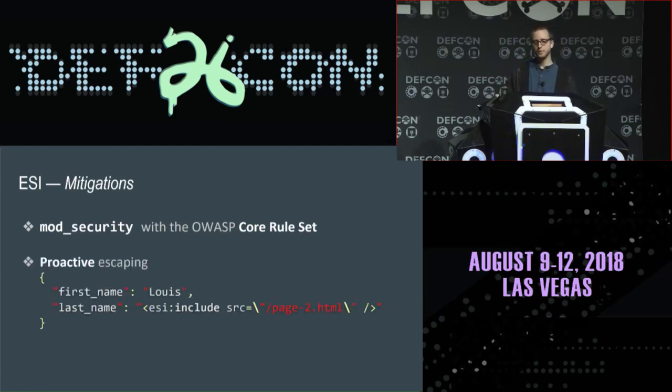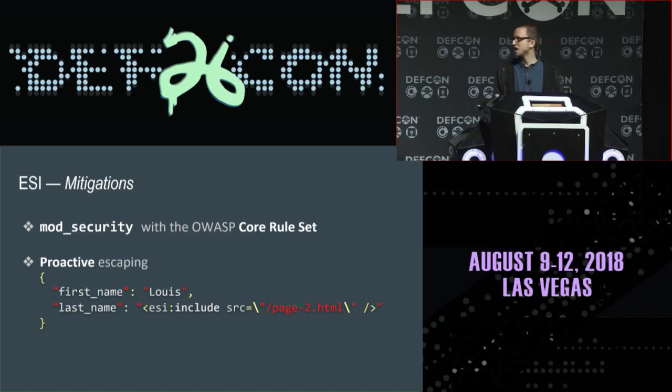If you don't want to use a WAF, or if you don't use Apache, you can use proactive escaping. What I mean by proactive escaping is you might think that since you're escaping HTML everywhere, and ESI is the same charset, you should be good. Well, not necessarily, because contextualized escaping will often ignore JSON, meaning that HTML is never escaped in JSON because the content type is already telling the browser, don't interpret this as HTML. But we're not exploiting browsers, we're exploiting cache servers.